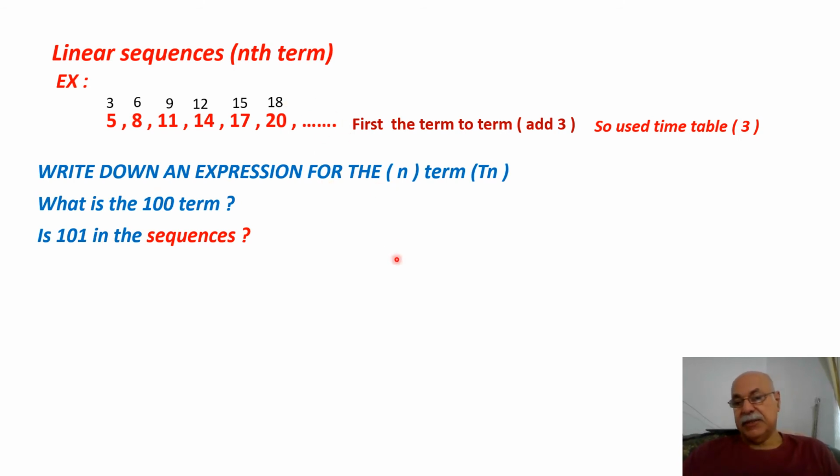So the nth term is 3n, meaning 3 is the amount added between each number in the sequence, and n is the term number.